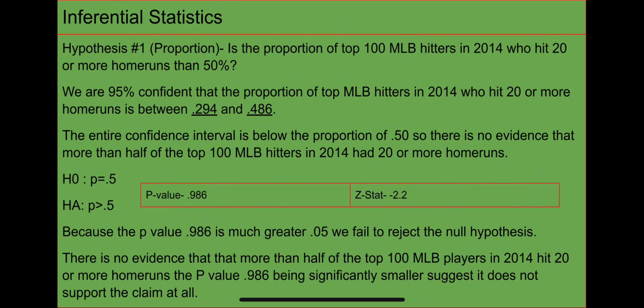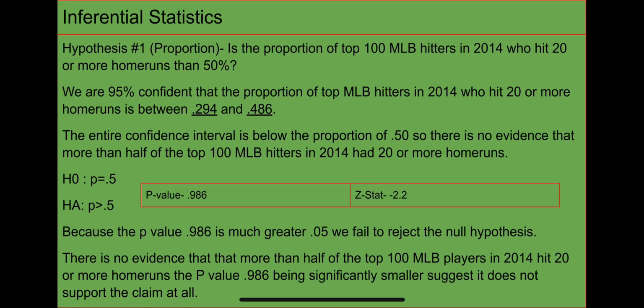Inferential statistics. My first hypothesis is that the proportion of top 100 MLB hitters in 2014 who hit 20 or more home runs is more than 50%. We are 95% confident that the proportion of the top MLB hitters in 2014 who hit 20 or more home runs is between 0.94 and 0.486. The entire confidence interval is below the proportion of 0.50, so there is no evidence that more than half of the top 100 MLB hitters in 2014 had 20 or more home runs.